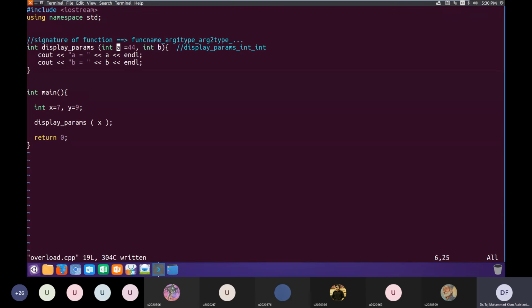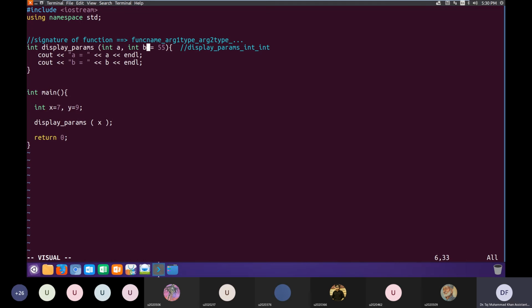Here we have a default value for A, but no default value for B. This is wrong syntax. In C++, once you have a default value for any argument, all arguments coming after that argument should also have default values. In the previous example, B had a default value, but B was the last argument, so there was no argument after B, and it was not a problem.